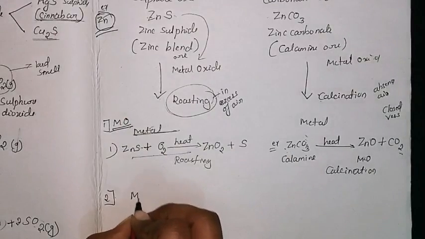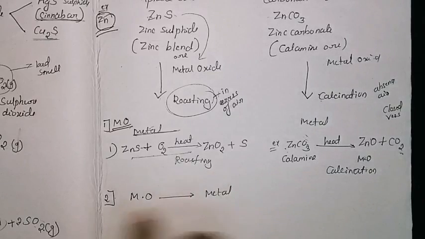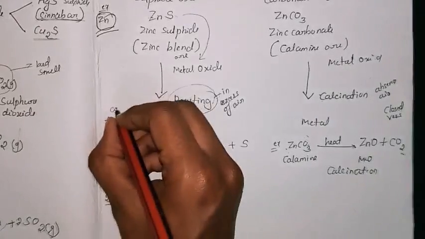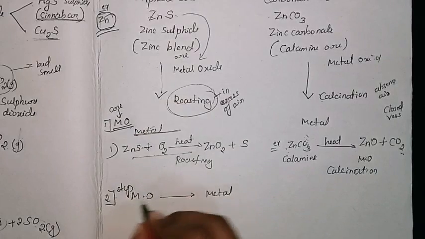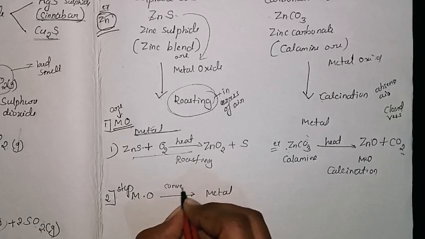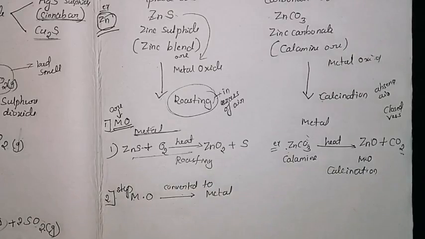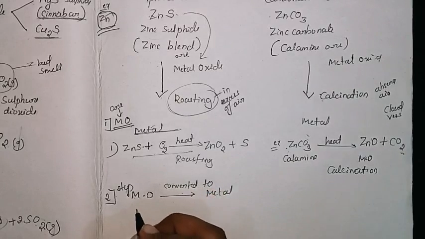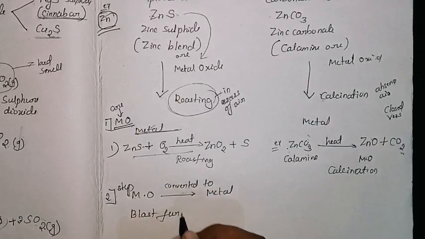Then in the second step, that metal oxide we have to convert to the metal. So first step, the metal ore gets converted to the metal oxide. Second step, the metal oxide gets converted to the metal. How is it possible? It has a particular method, which is also a heating process, and that particular name is the blast furnace method.